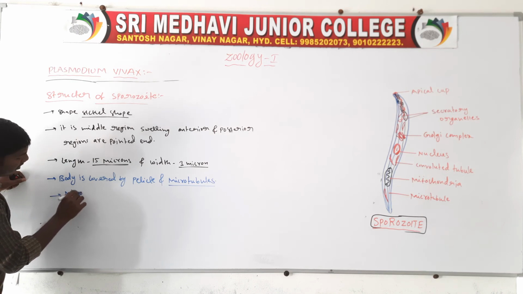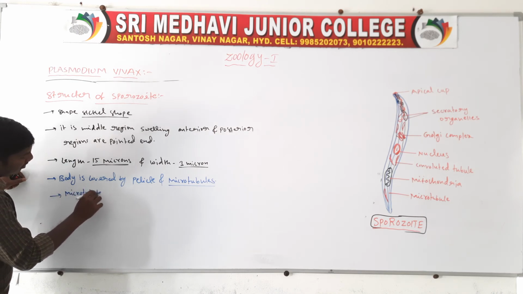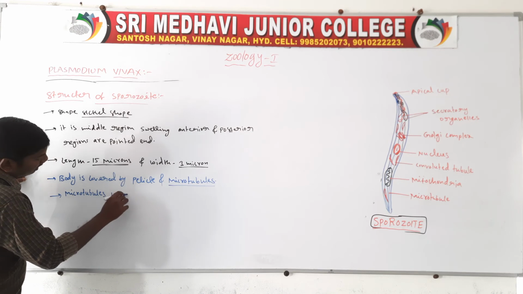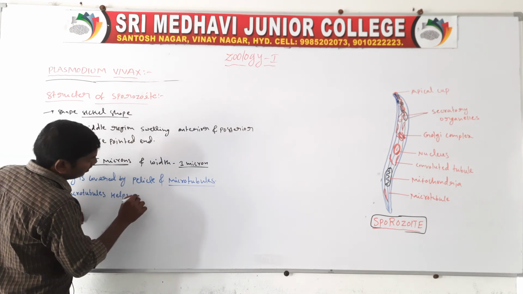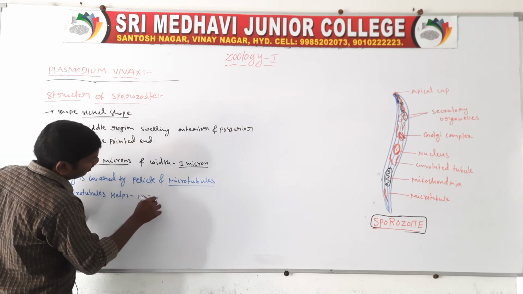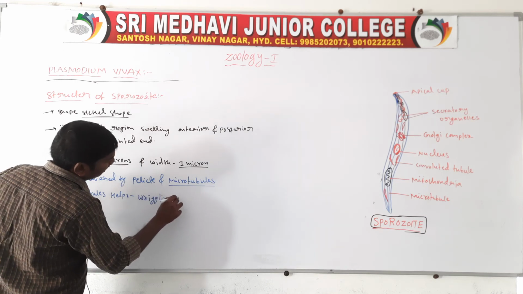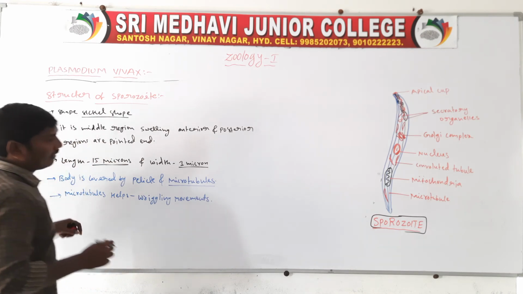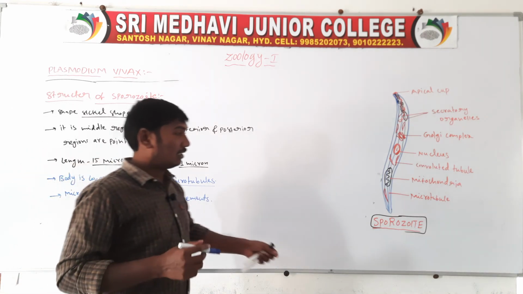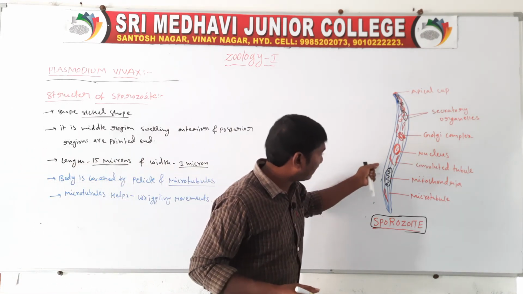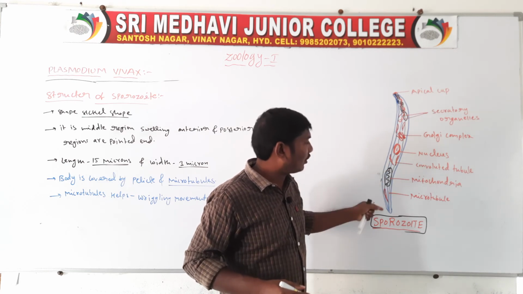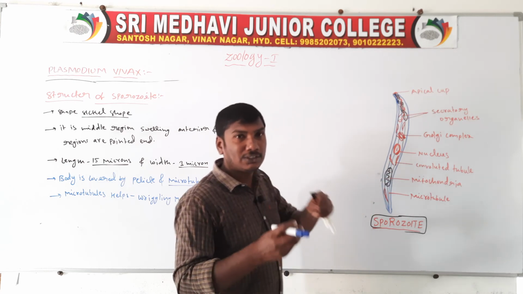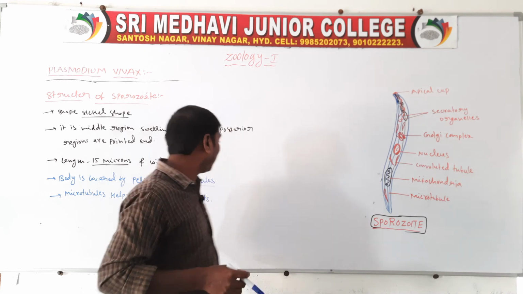The body is covered by the pellicle and microtubules, and these microtubules help in the wriggling movements.